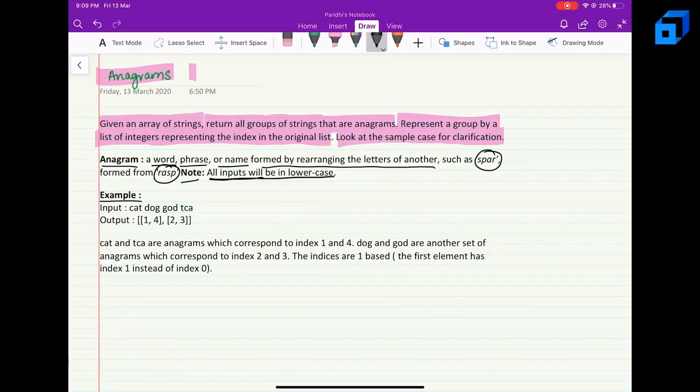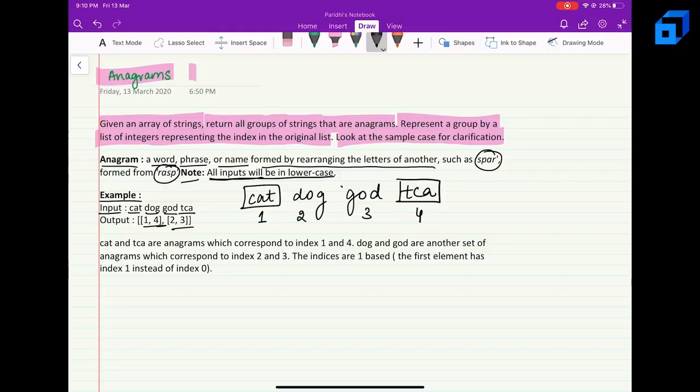For example, the input is cat, dog, god and tca. So you have to return 1, 4 and 2, 3. Basically we have cat over here, then dog, then god and tca. So this is 1, 2, 3, 4. Right. So cat and tca are anagrams because they have the same set of characters. Even the frequency is the same, but the order is different. Right. So we have taken them together.